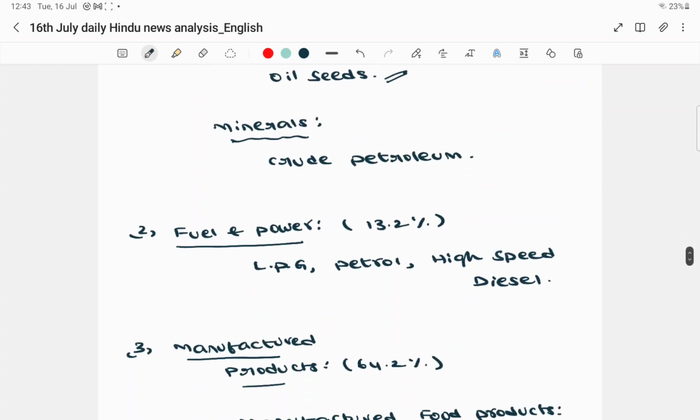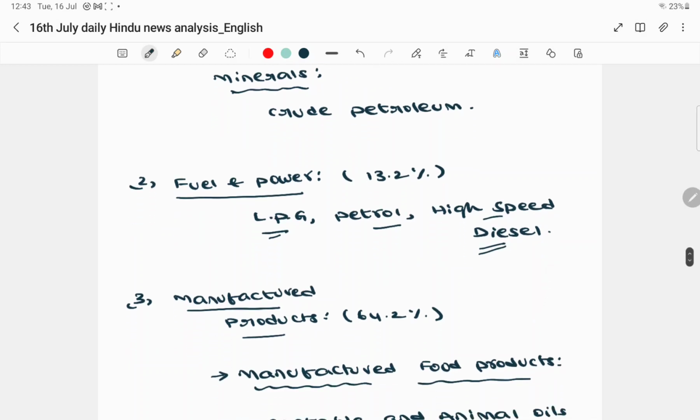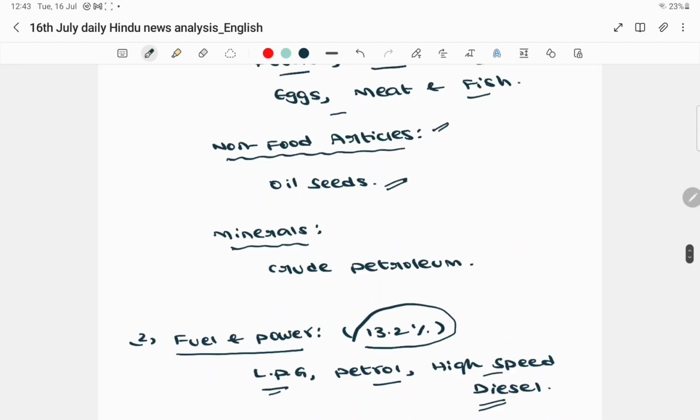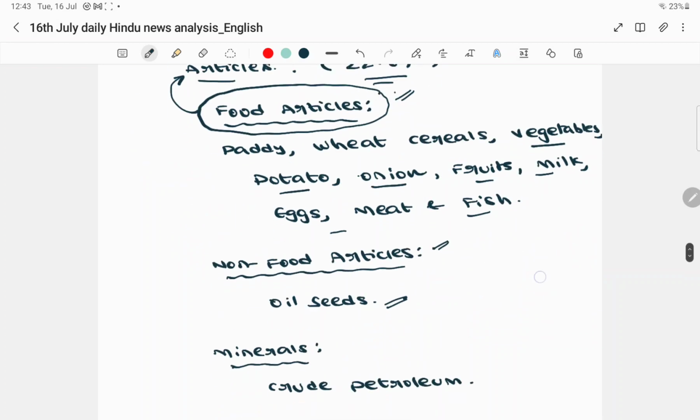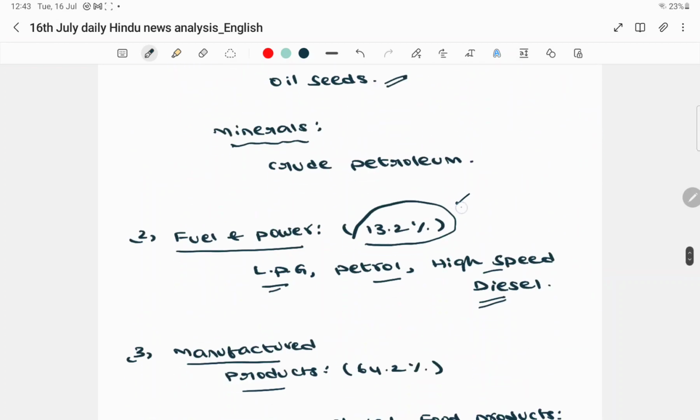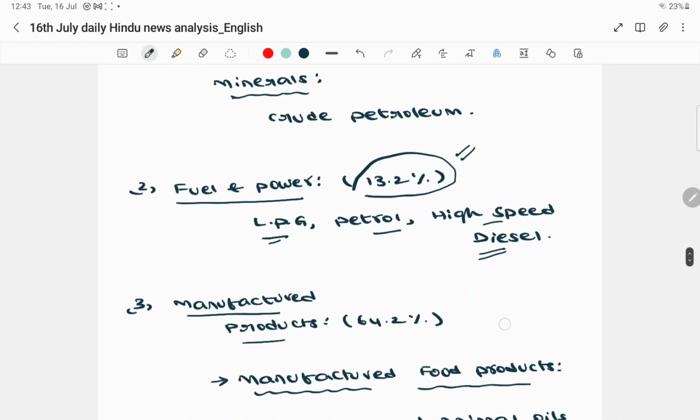And the second thing is fuel and power, the second important component under the wholesale price index. The components are LPG, petrol and high speed diesel. Their prices will be monitored under fuel and power with a weightage of about 13%. If you talk about primary articles, they have a weightage of 22.6%, and fuel and power have a weightage of 13.2%.